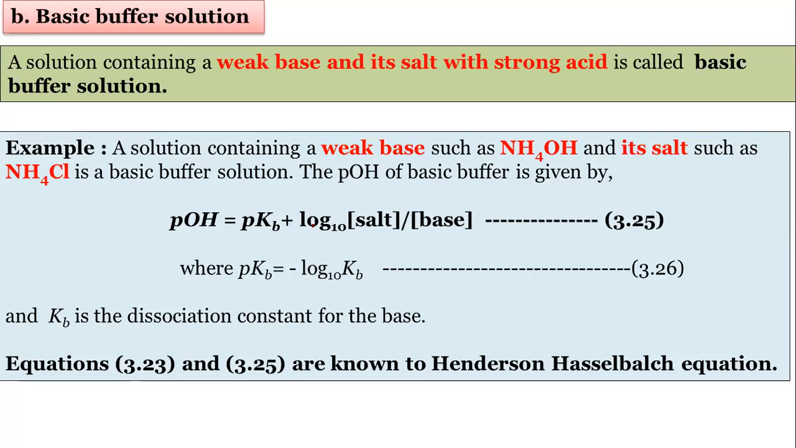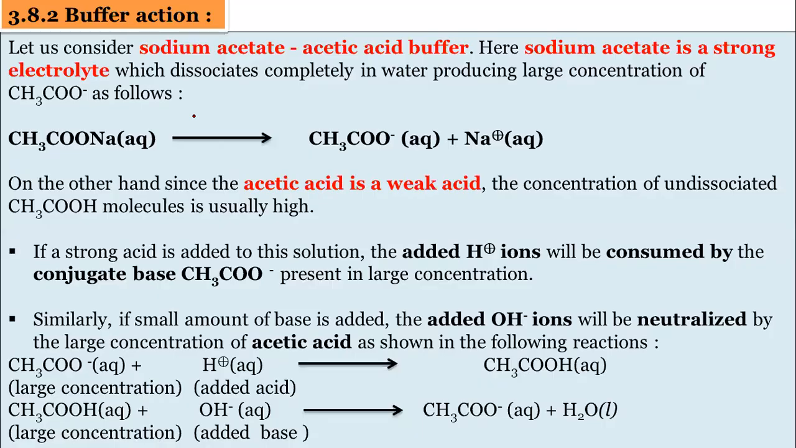Now we will discuss how this buffer action will take place if a small quantity of acid is added or if a small quantity of base is added, and why the pH of the solution doesn't change. So we will take one example of buffer action. For this, let us consider a sodium acetate and acetic acid buffer. My question to all the students is, is this an acidic buffer or a basic buffer? Tell me, and why?